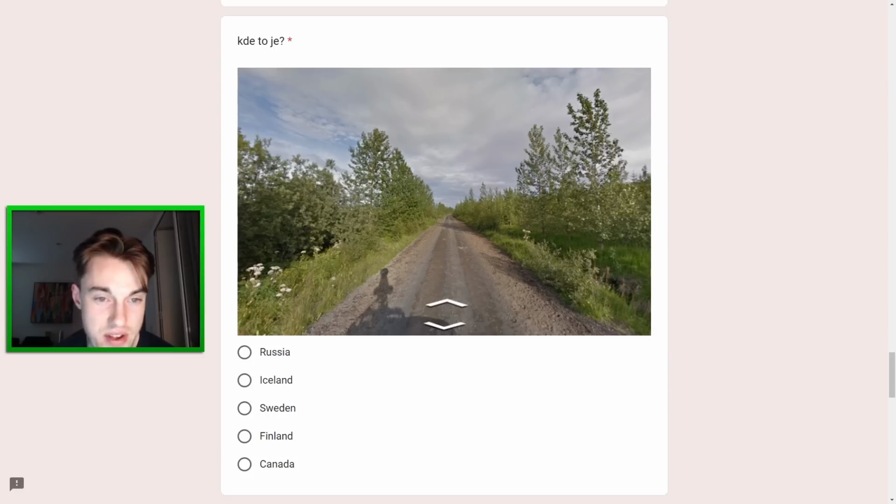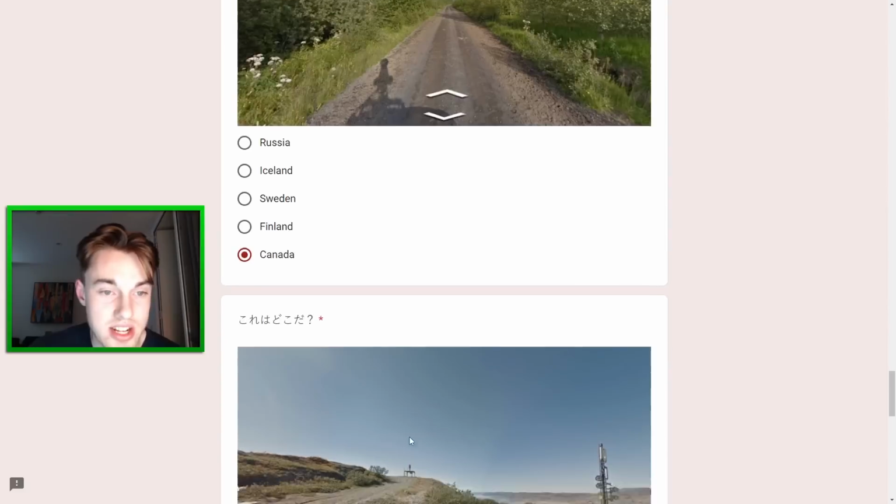And yet, I think if I was going without that, I would probably just instantly go Russia. Like, if this wasn't intentionally made to be baity. So, question. I think I will go Canada here. But I still think that Sweden and Russia are both pretty good options. And yeah, I'm just kind of going based on the psychology here.